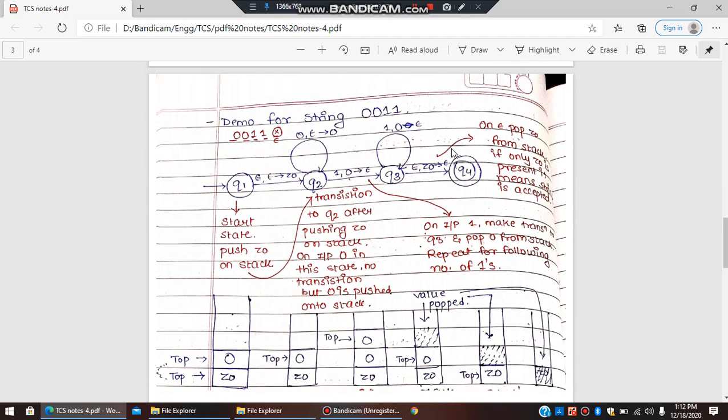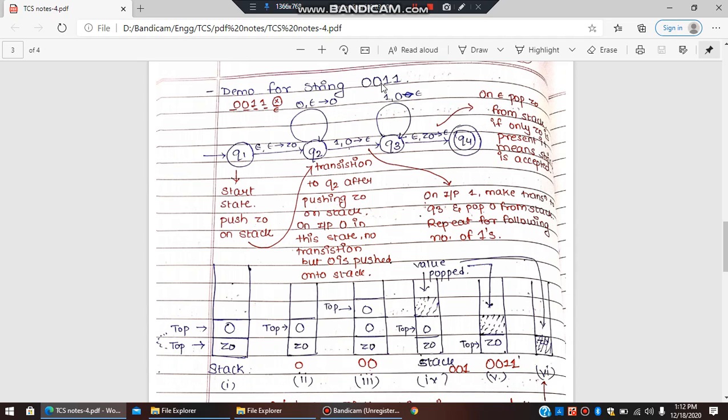Let us have a simulation over here. सेम ट्रांजिशन फंक्शन हमने लिया है यहाँ पे 0 0 1 1 के लिए. So first starting state is as it is. I said epsilon है, epsilon gives Z0 मतलब सबसे पहले Z0 stack में होगा. Then on input 0 we are making transition in the same state that is Q2 में ही रहेगा लेकिन epsilon gives 0 यानी nothing has to be popped but 0 has to be pushed onto the stack. तो Z0 हमेशा पहला रहेगा फिर हम top को increment करेंगे and the next input 0 that is pushed onto the stack.